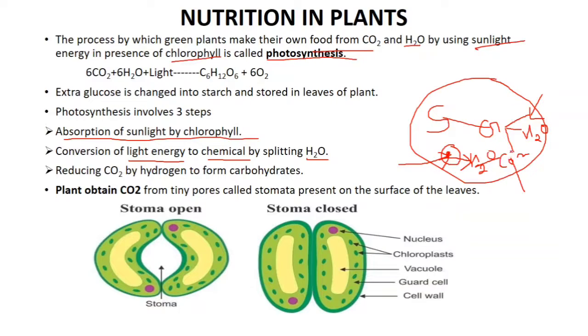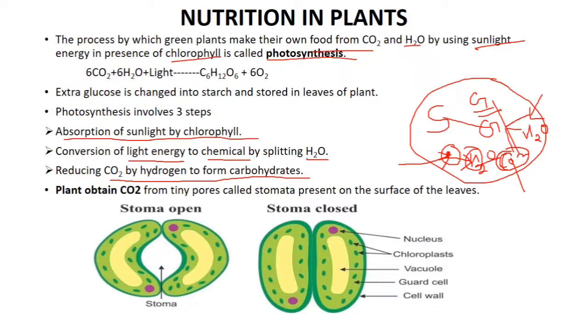Now the carbon dioxide which is taken from the environment, this is the third process. This carbon dioxide is reduced to carbohydrate. So here the hydrogen which is produced is utilized, and this carbon dioxide is reduced and made into carbohydrate, that is glucose. So these are the basic, or we can say the simple steps involved in photosynthesis. In higher classes we are going to study more about this in detail.